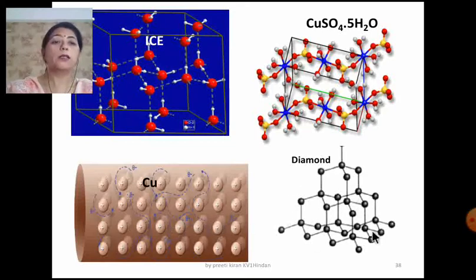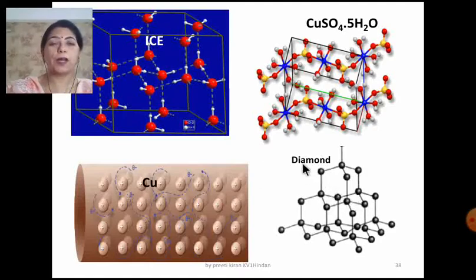This is diamond. This is not new to you. You have studied in class 10th. These are the carbon atoms, and each carbon atom is tetrahedrally bonded to the other 4 carbon atoms. This also you have studied in class 11th, the allotropic forms of carbon. So here the constituent particle is carbon.